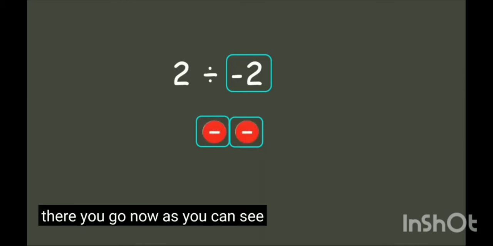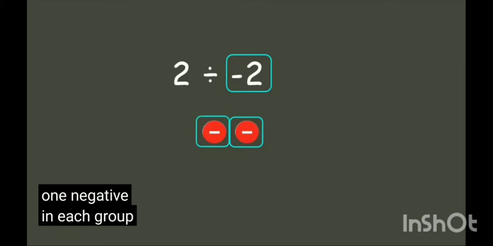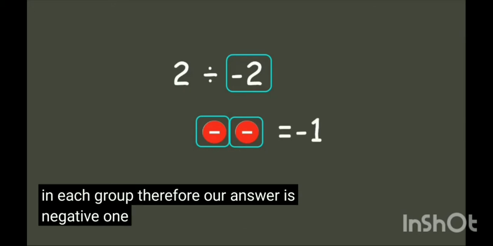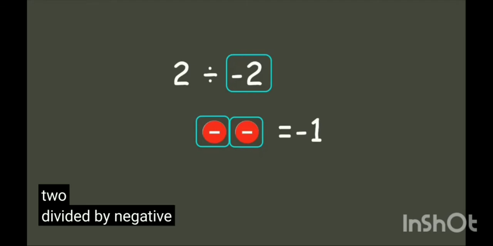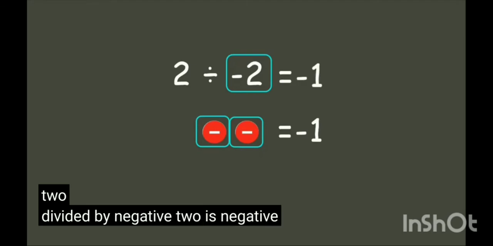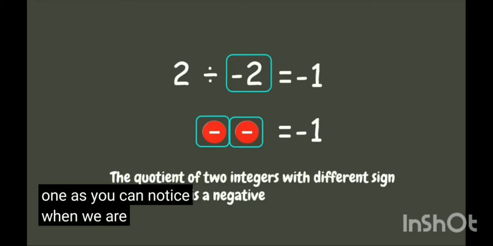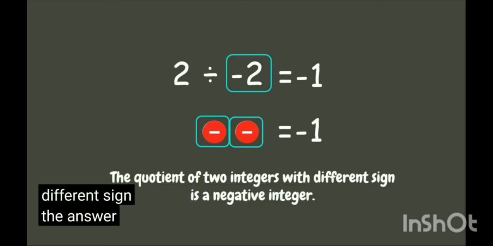Now as you can see, there is 1 negative in each group. Therefore, our answer is negative 1. This means that positive 2 divided by negative 2 is negative 1. As you can notice, when we are dividing two integers with different sign, the answer is a negative integer.